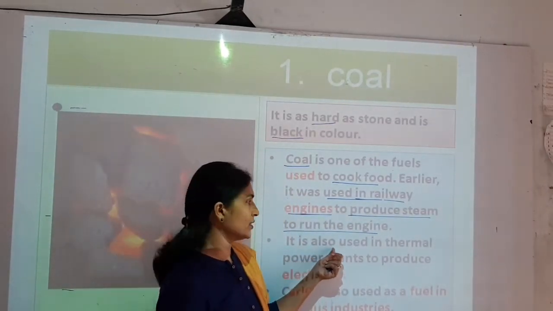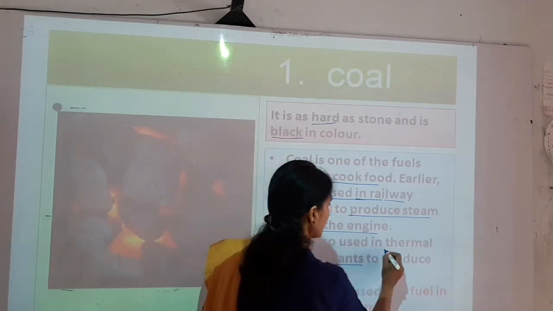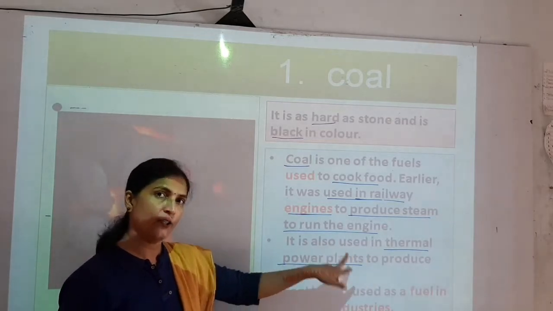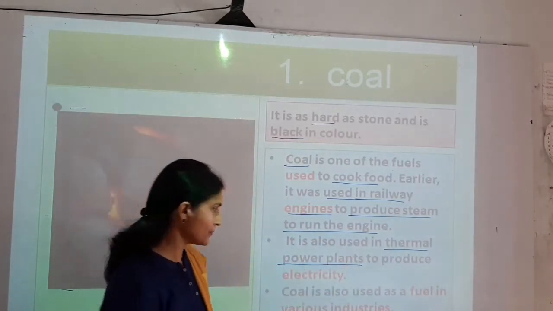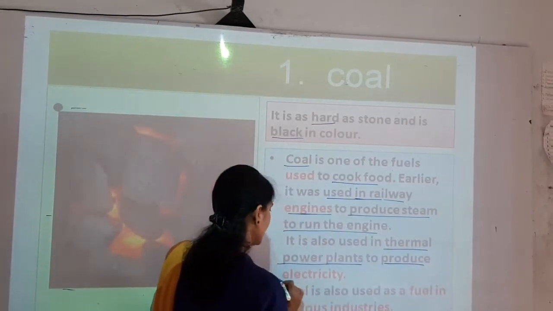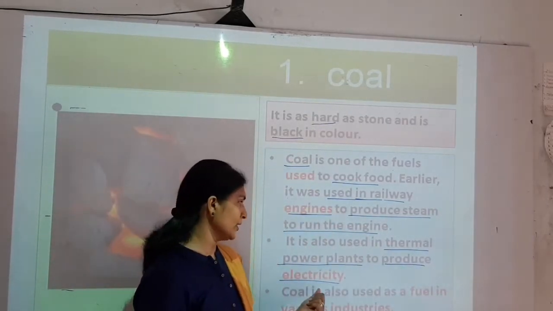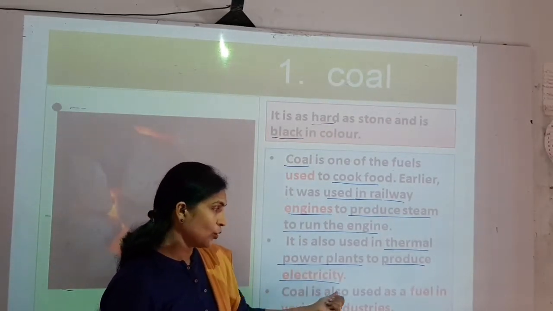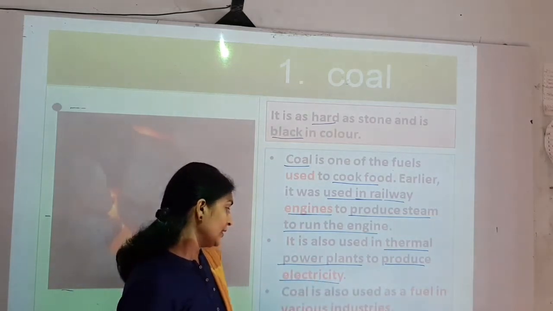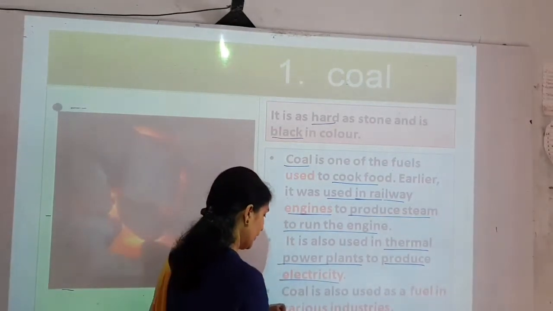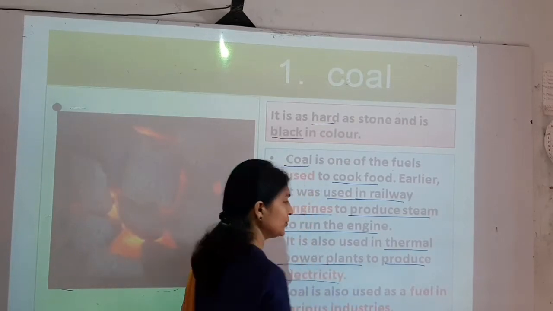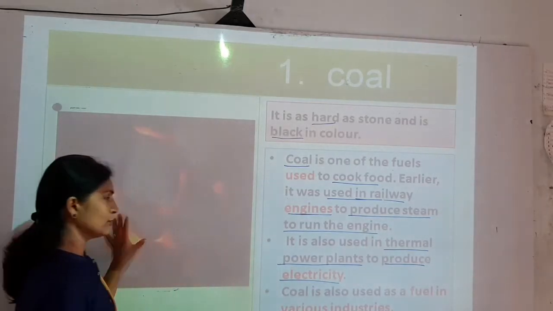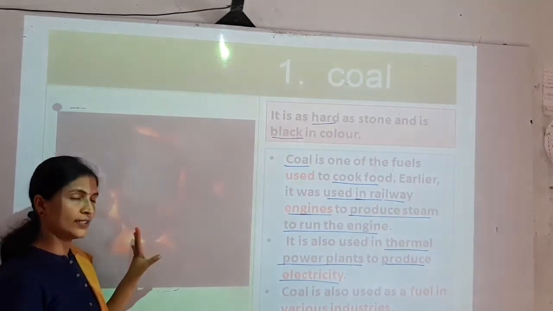Now it is also used in thermal power plants. The third use of coal is in thermal power plants. Why is it used in thermal power plants? To produce electricity. So electricity is produced by using this coal in the thermal power plant. The next use is that coal is also used as a fuel in various industries. In different types of industries, coal is used as a fuel. So these are the uses of coal, which is hard like stone and black in color.